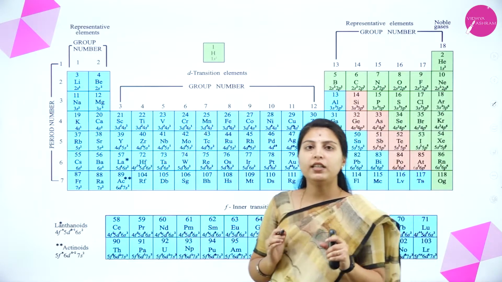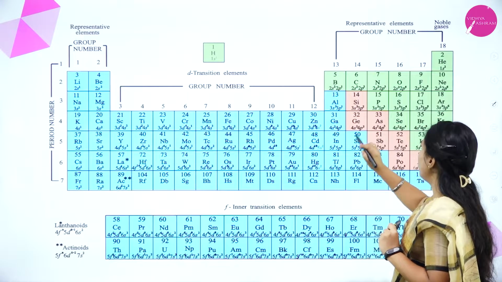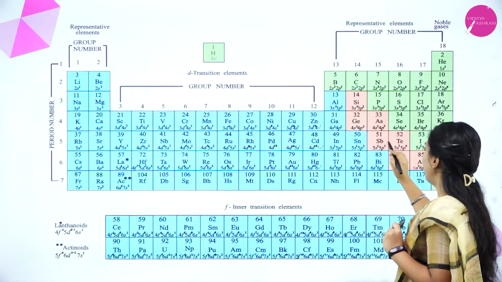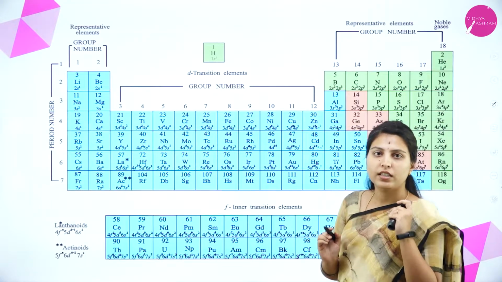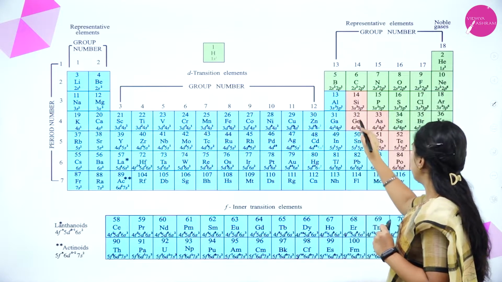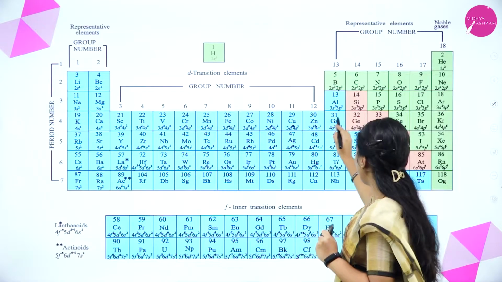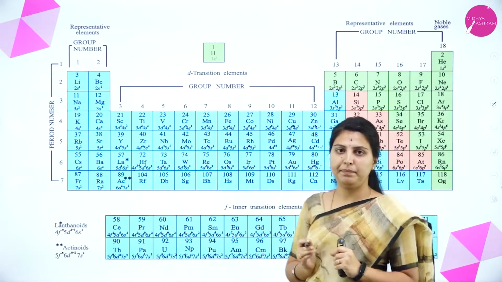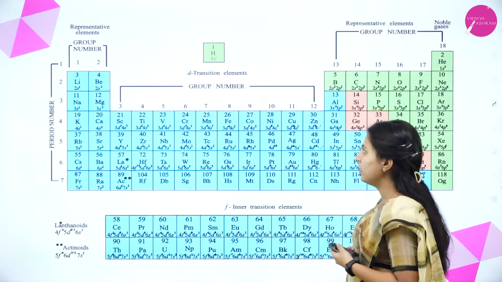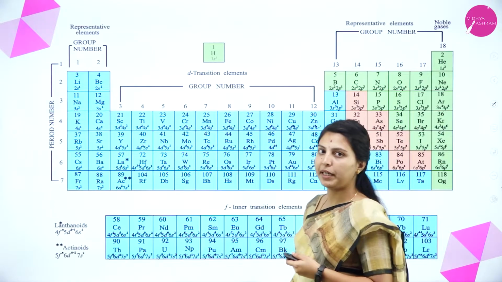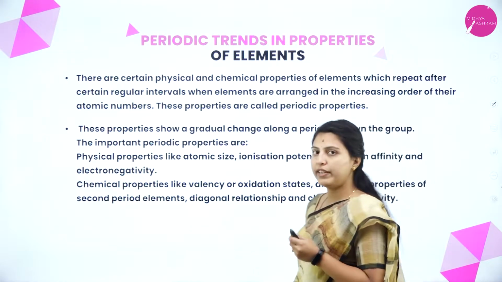And in between, in a zigzag manner, the semi-metals are present, that is silicon, germanium, astatine, tellurium, everything till astatine we have seen here. These are the semi-metals or metalloids which constitute a borderline between them. The F block also belongs to metallic characters only. This is about metals, non-metals and metalloids. Next, we'll see the periodic trends in properties of elements.